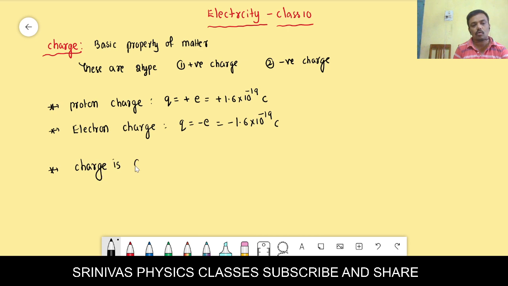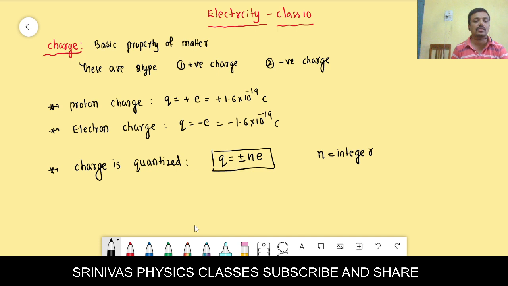What is the meaning of charge is quantized? Quantized means the charge on any body is equal to plus or minus Ne, where n is an integer. N is always an integer. It can never be a fraction. That you should remember.